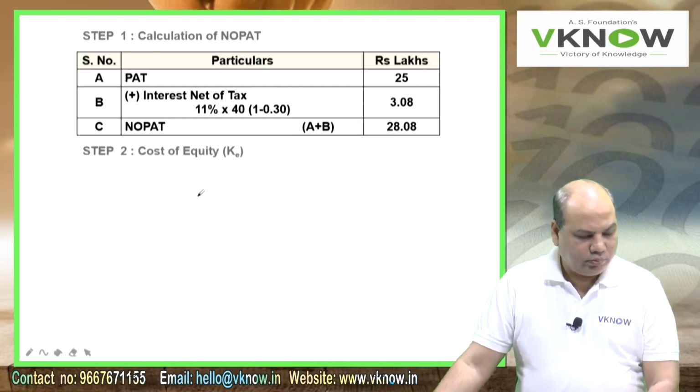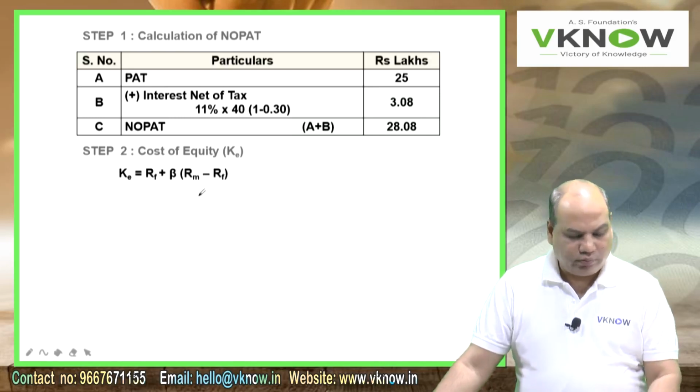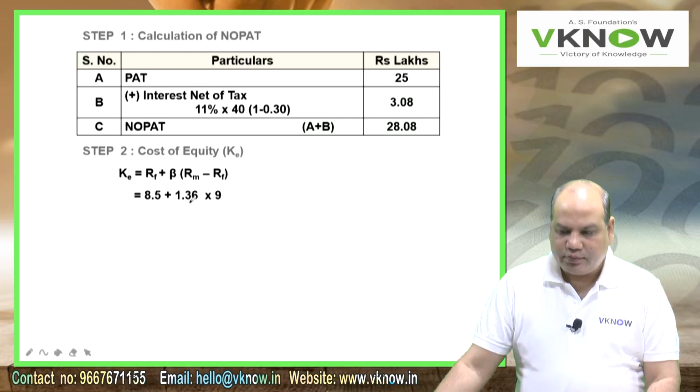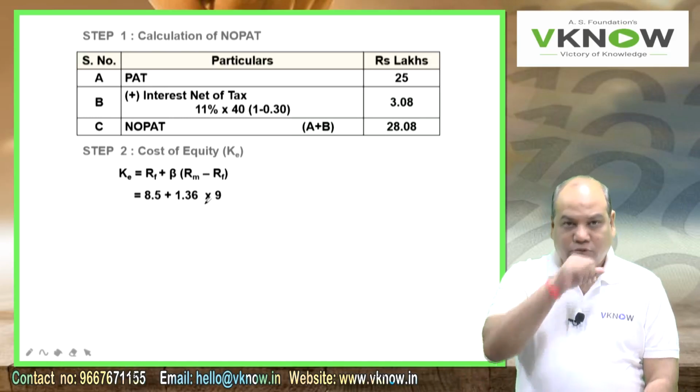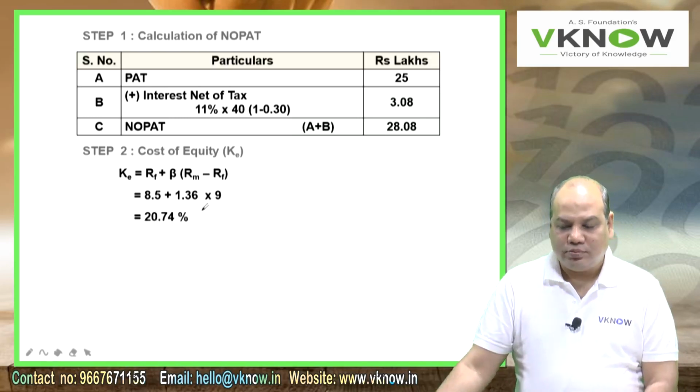Step 2, write down cost of equity. KE is equal to RF plus beta into RM minus RF. Check the answer now. 8.5 plus beta 1.36 into 9. Take your calculator and solve. 20.74%.